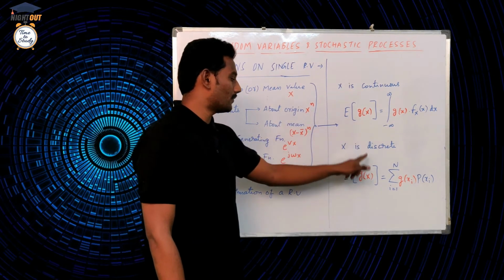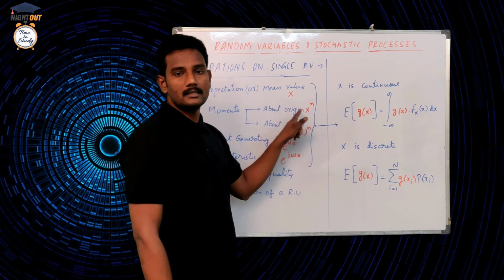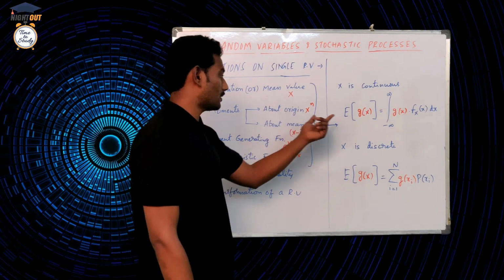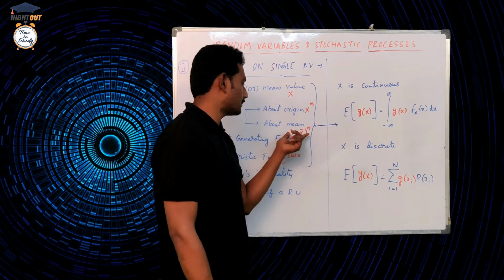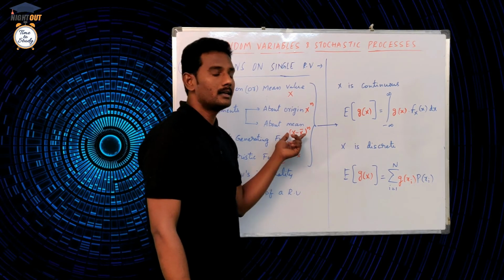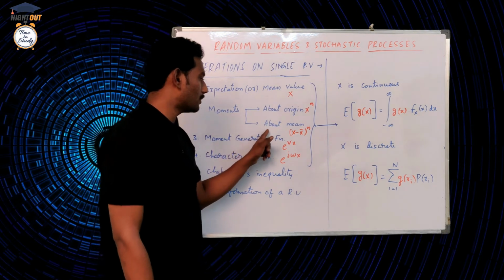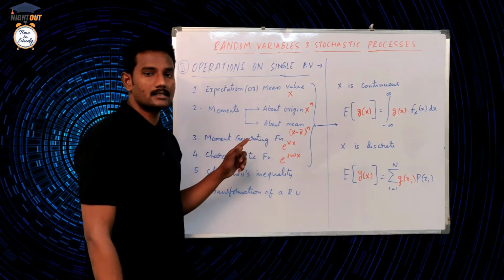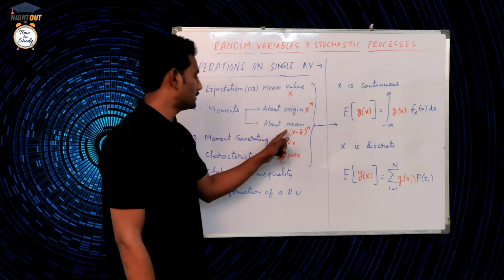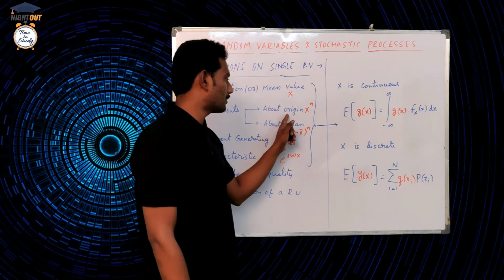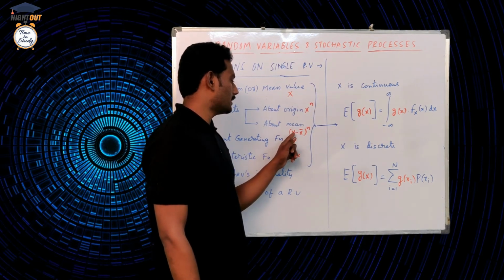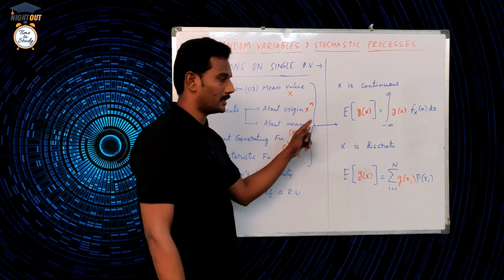In place of g of x, if we take x minus x bar whole power n, then it is called moments about mean, or we can also call it central moments. So we can calculate moments about origin, that is x minus 0 whole power n, or about the mean, x minus x bar whole power n.